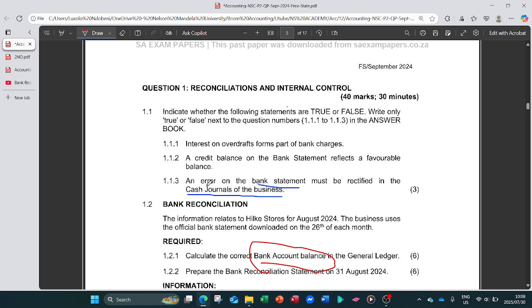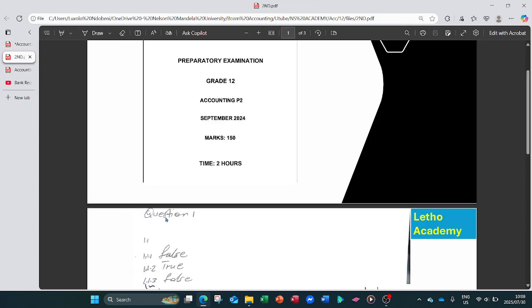What they're saying here is that an error on the bank statement, so it's already an error on the bank statement, must be rectified in the cash journals of the business. We can't rectify the error in the cash journals or in our bank account of the business, because that's already an error from the bank statement. That is the need for the bank reconciliation statement. So an error on the bank statement is rectified on the bank reconciliation statement, not in the cash book of the business. So this is false.